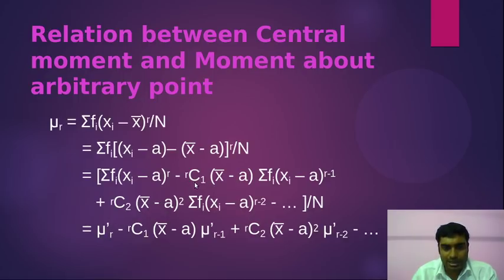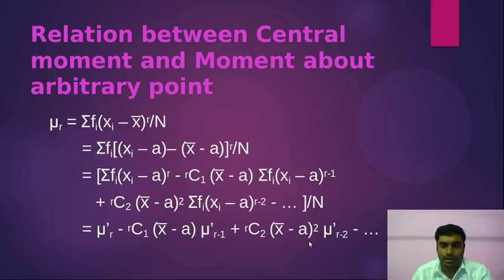Similarly, the second term, rC1 (x bar minus a) divided by n, will be mu r minus 1 dash. And similarly the third one, rC2 (x bar minus a) squared, mu r minus 2 dash, right? And so on.